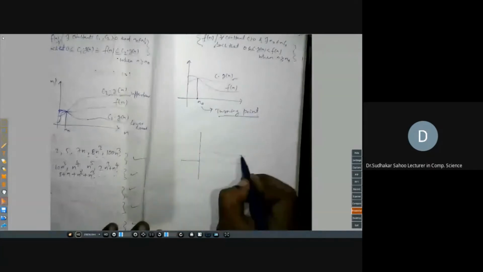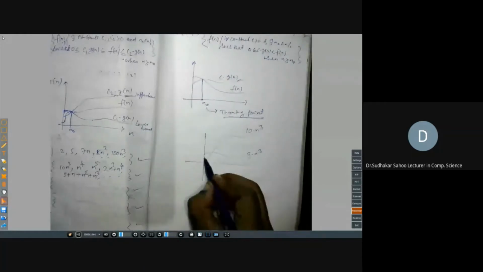Suppose I am writing theta of n cube. Solving this, theta of n cube means choose 2 constants. Suppose I am taking 2 into n cube, and another constant, suppose 10 into n cube. 2 constants I have selected. Now, can you tell me any function which lies between these?